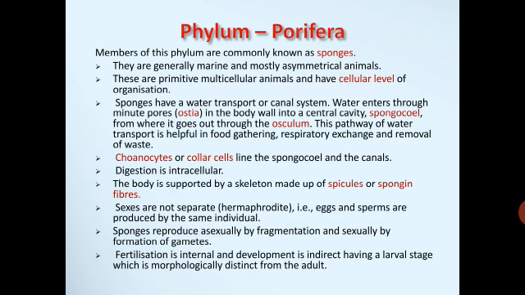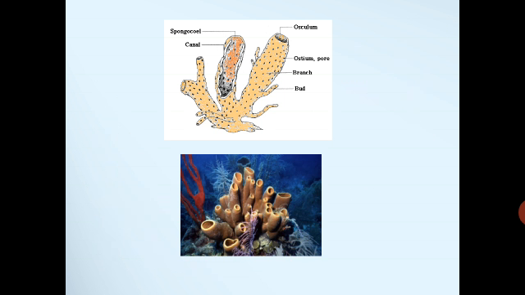Very important, choanocytes or collar cells are present lining the spongocoel. Digestion is intracellular. The body is supported by a skeleton made up of spicules or spongin fibers. So that is about the phylum Porifera.